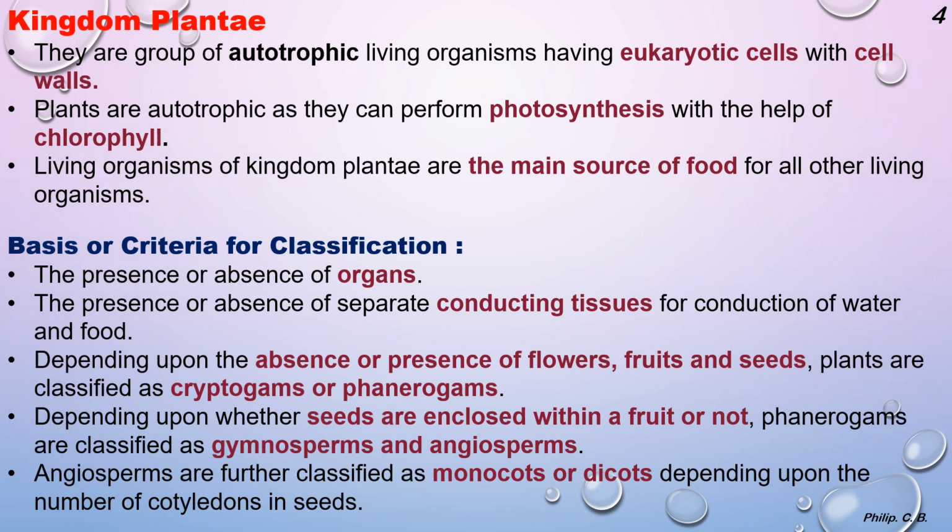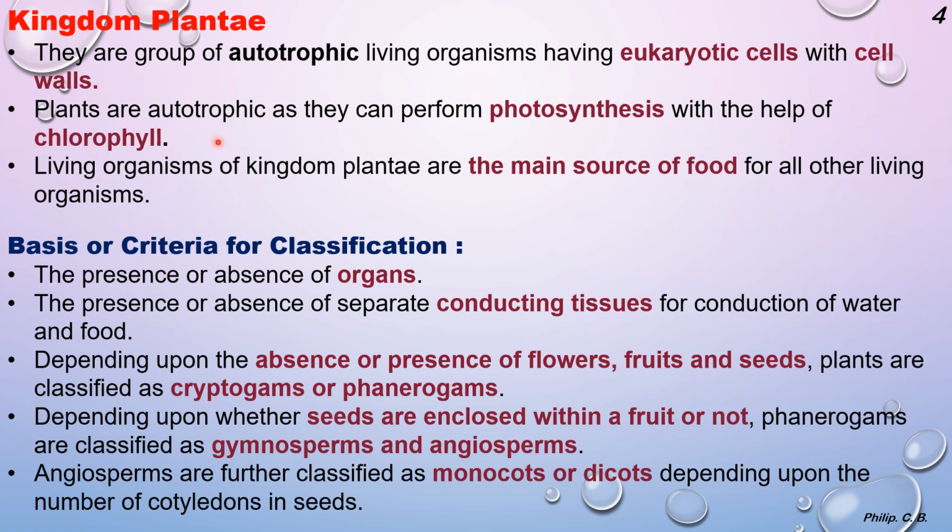Now we come to the detailed aspect of Kingdom Plantae. They are a group of autotrophic living organisms having eukaryotic cells with a cell wall. So the term autotrophic means what? They produce their own food. Auto means self. They are eukaryotic cells with a cell wall. When you say eukaryotic, the cell organelles are very well developed and they have a cell wall. Plants are autotrophic as they can perform photosynthesis with the help of chlorophyll.